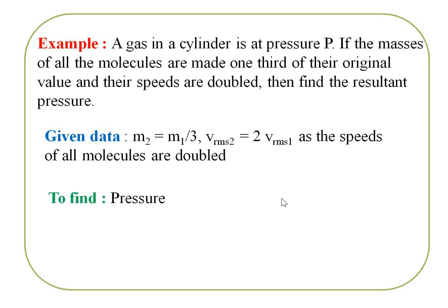Here we have to find the pressure. We know the formula P is equal to 1 by 3 small m into capital N divided by V into Vrms square. For the first, P1 is equal to 1 by 3 m1 N divided by V into Vrms1 square.